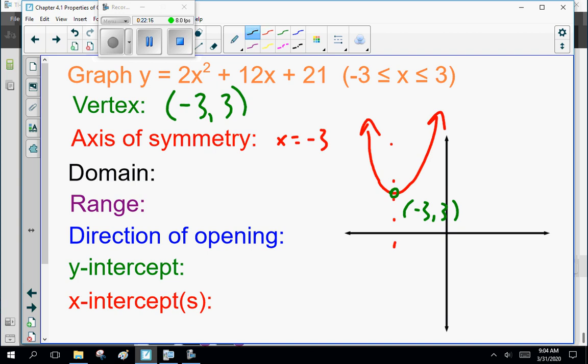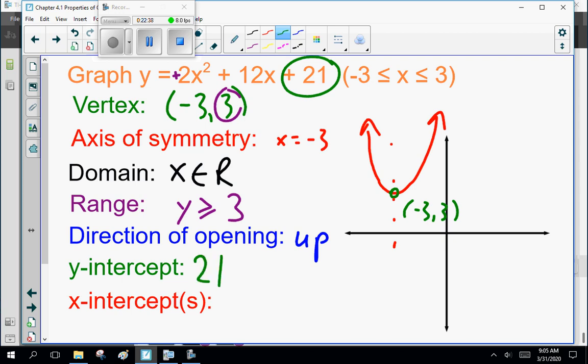The domain is, once again, x is all real. The range, since this is plus, it's going up. Y is greater than or equal to 3. The direction of opening, as I said, since it's positive, it's up. The y-intercept is my constant value, 21. And my x-intercepts, there are none. Okay? So that's how that goes.